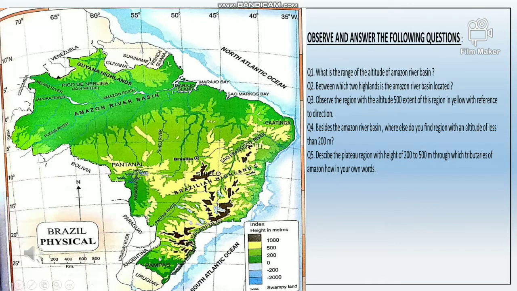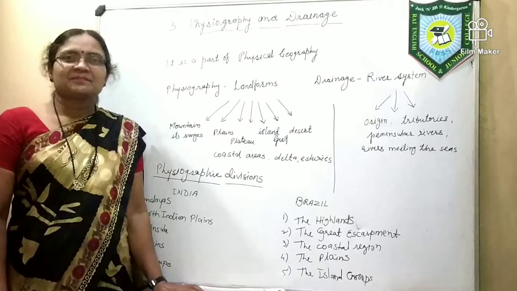Next question. Describe the plateau region with a height of 200 to 500 meters through which tributaries of the Amazon flow, in your own words. The plateau region with a height of 200 to 500 meters through which the tributaries of the Amazon flow is located between the Amazon river basin and the Brazilian highlands. The Xingu River and other tributaries of the Amazon River flow from this region.